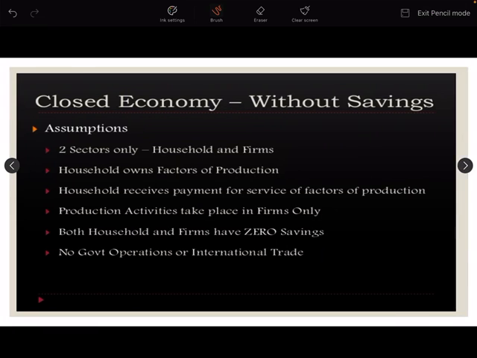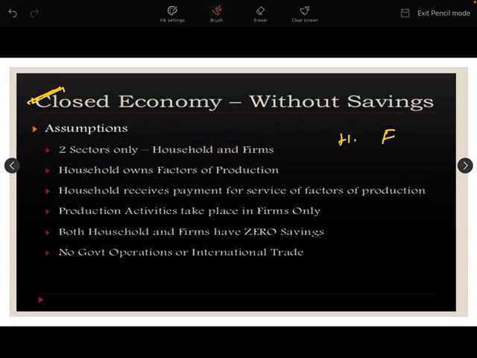We have a closed economy. In a closed economy, only two sectors are there: one is the household and the other is the firms. But nowadays all economies are open economies. We exchange goods and services with the rest of the world. That is why